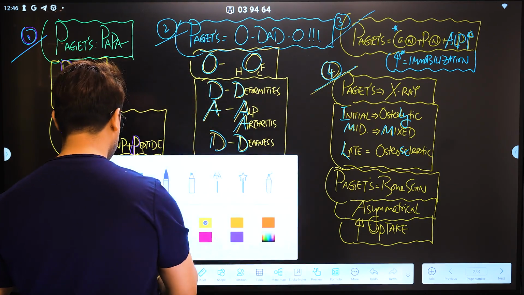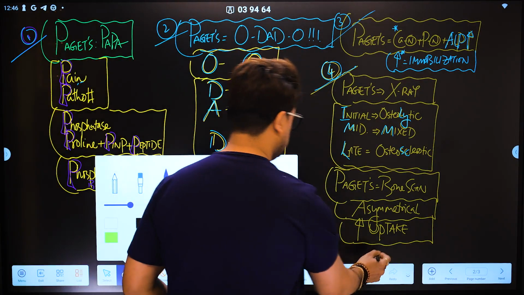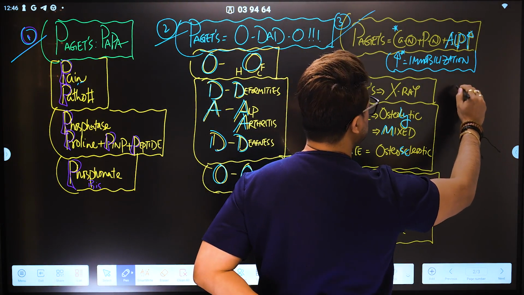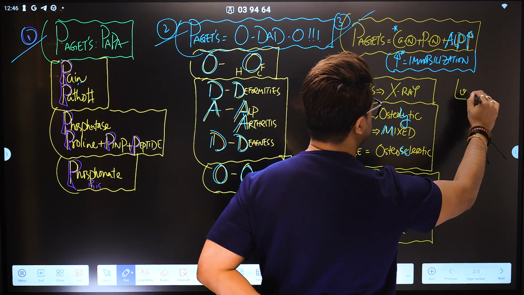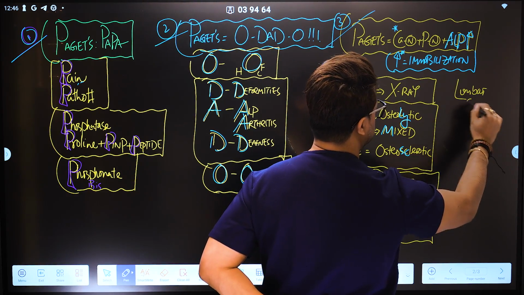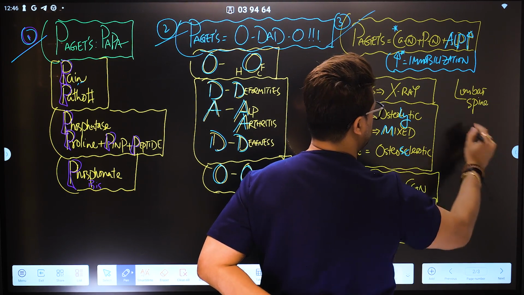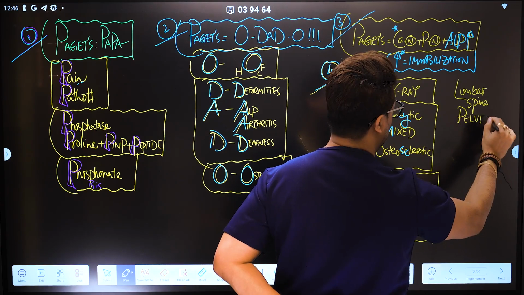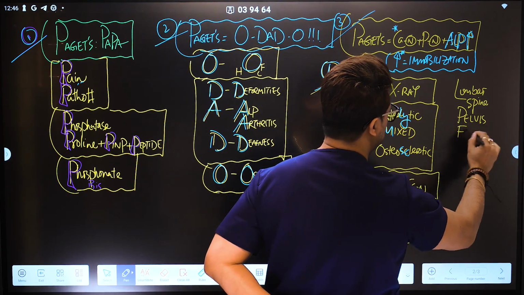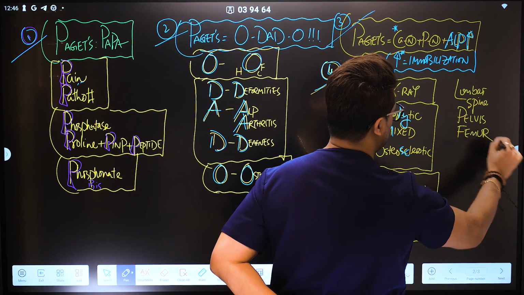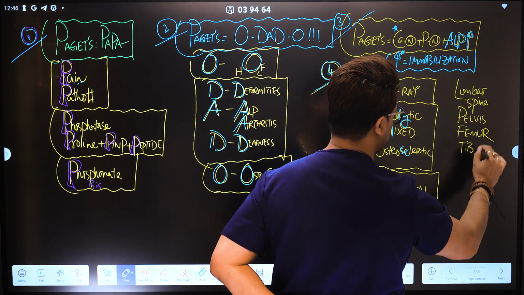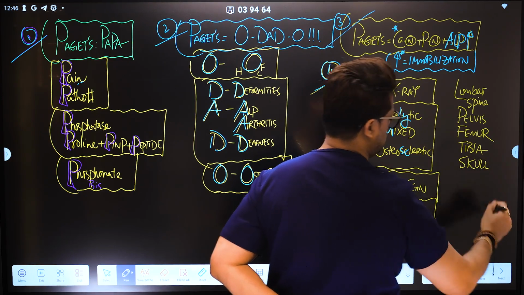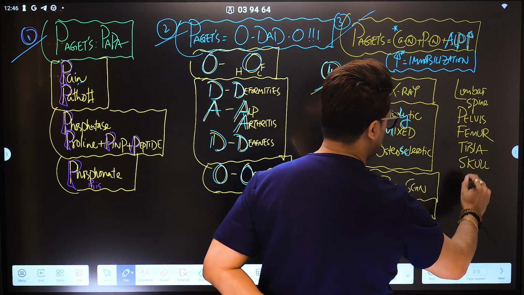And definitely we need to learn one more important point. As I said, you write down the most common site, the lumbar spine, and definitely after that the pelvis, and after that all the long bones like the femur, then the tibia, fibula, and the skull, and definitely the humerus and other long bones.